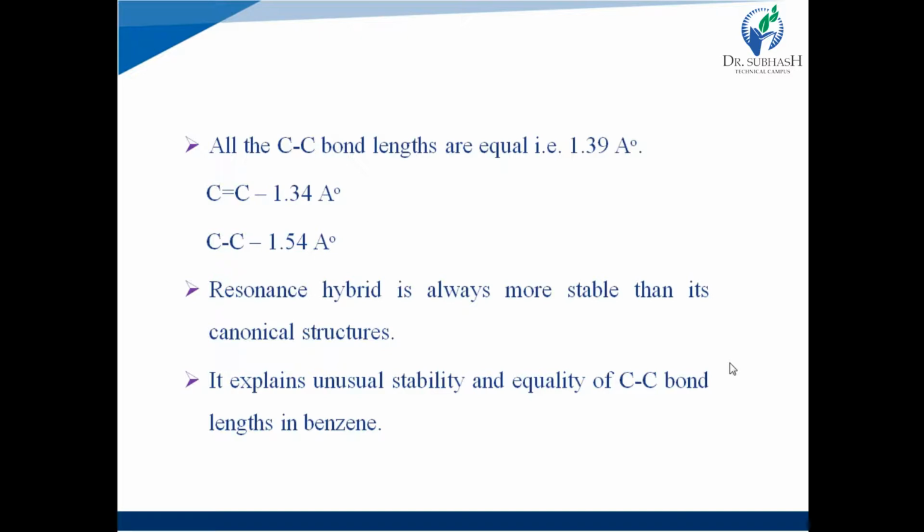And equality of carbon-carbon bond. Why are all bond lengths similar, that is 1.39? Because there is a continuous movement of the double bond. There is no fixed position of the double bond between any two carbons. It is in continuous movement, so that's why it has the same bond length.